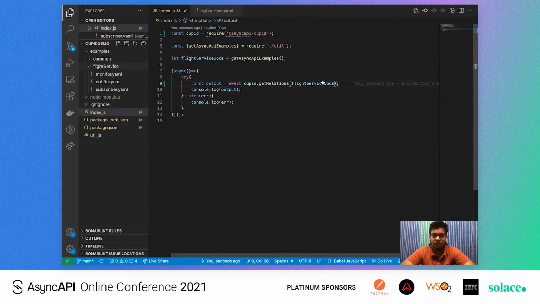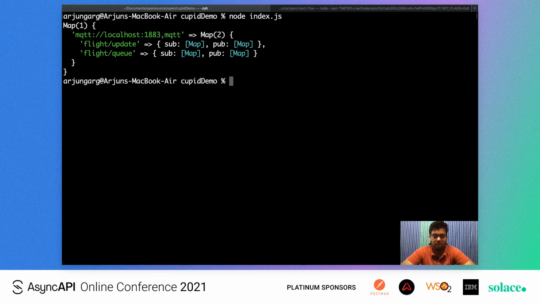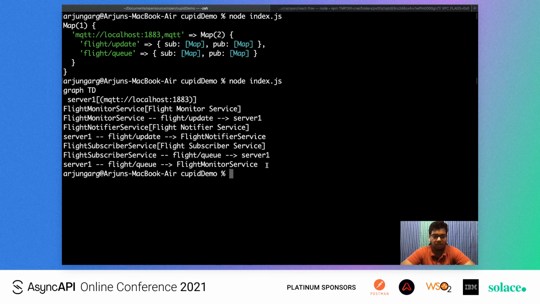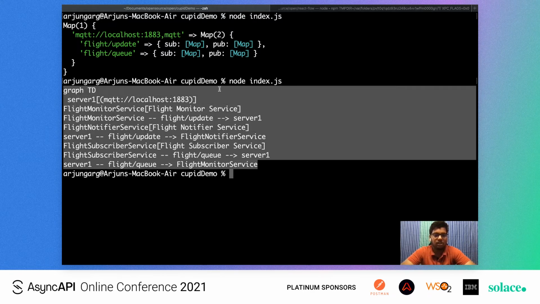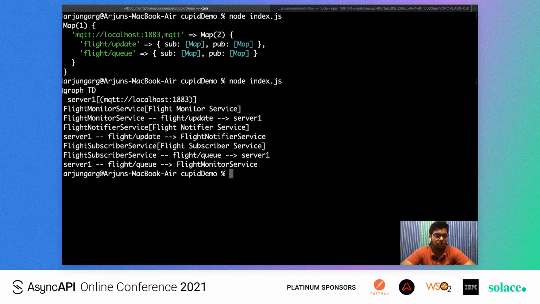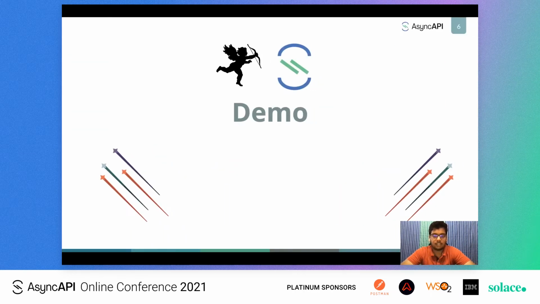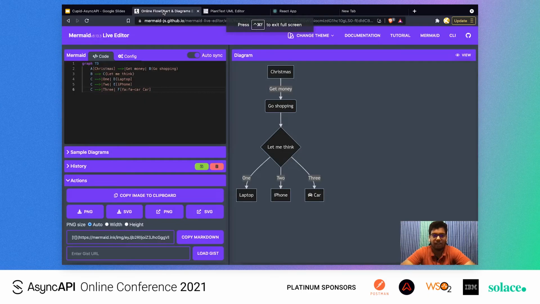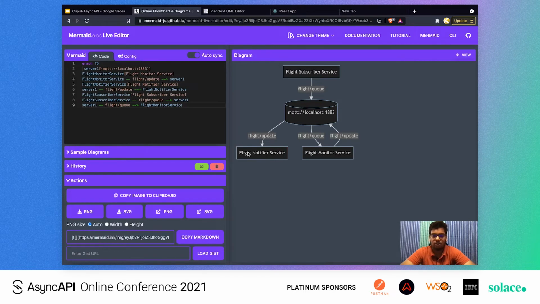And if we want to generate syntax in PlantUML or Mermaid, then let's say that we want to generate the Mermaid syntax. So we can just write Mermaid and run the script and see we are getting the output format following the Mermaid syntax and then just paste it into the Mermaid live editor. And now as you can all see, this is the visualization of the defined flight service event driven architecture.